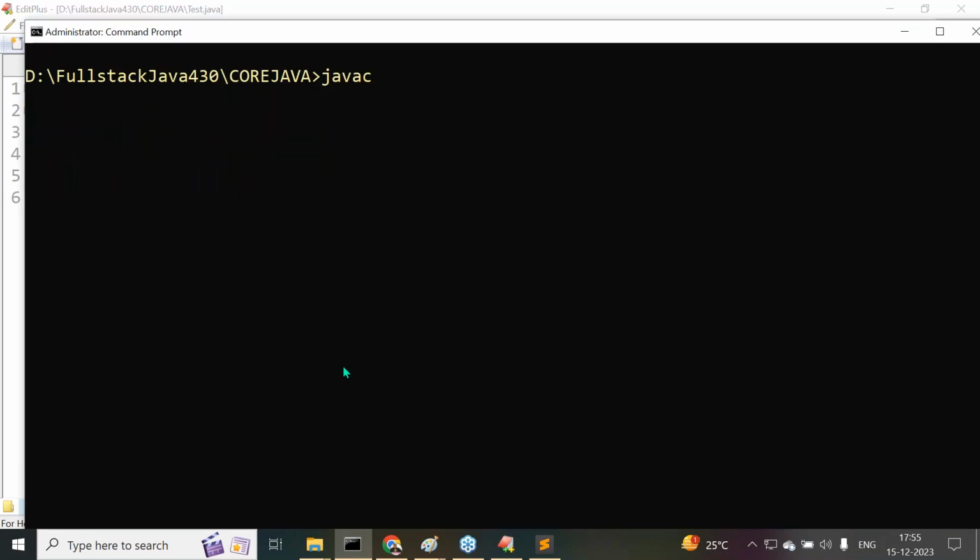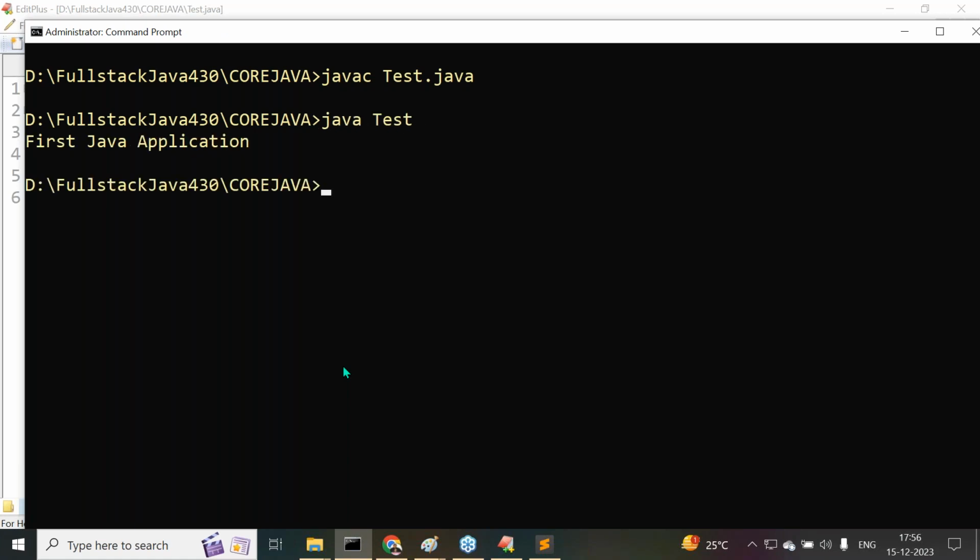Now here, what I'm telling now: javac space Tester.java. Compiled successfully. java space Tester. What are we getting there? Output we are getting. What is that output? First Java application. This output here we are getting.